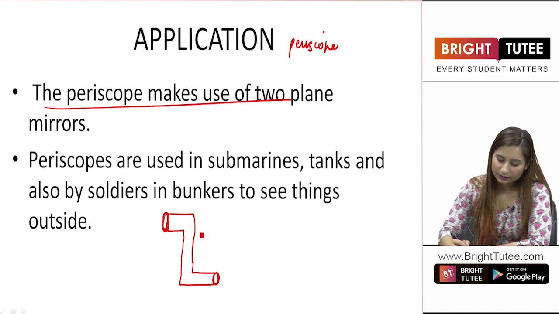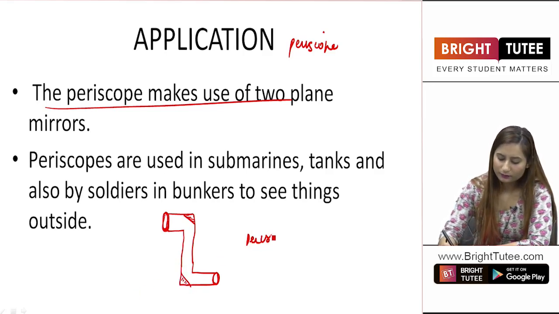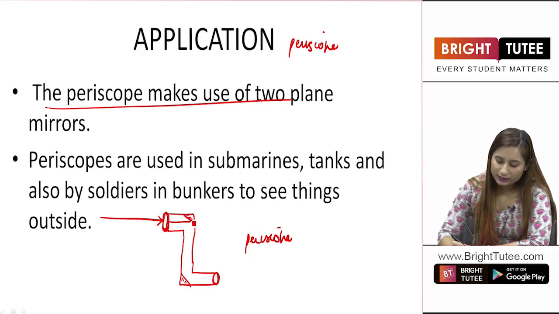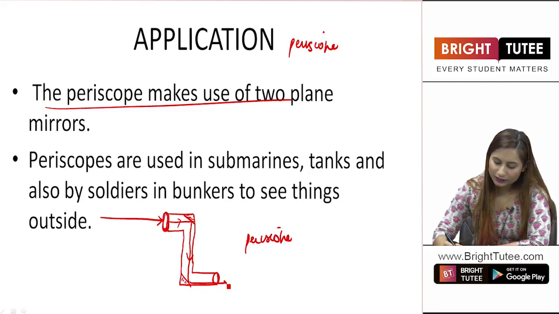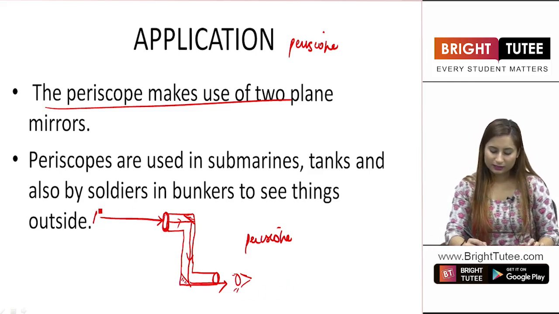What is happening? There is a mirror here and there is a mirror here. Right? This is a periscope. What happens is, the light from outside enters into the periscope, then is incident on the mirror, and then this light gets reflected to the second mirror present inside the periscope. Now this light comes out of the periscope, and here you have your eye through which you are able to see the light, see the object that is present here.